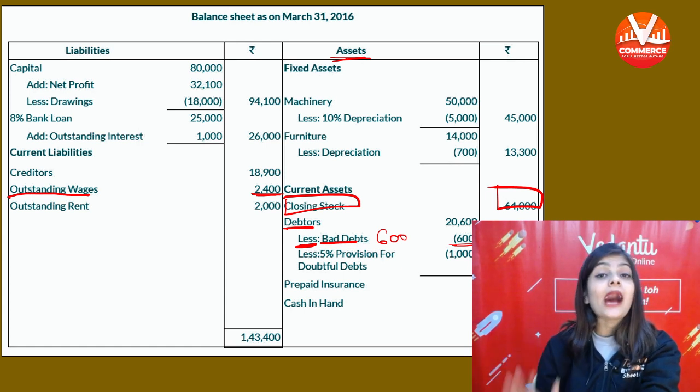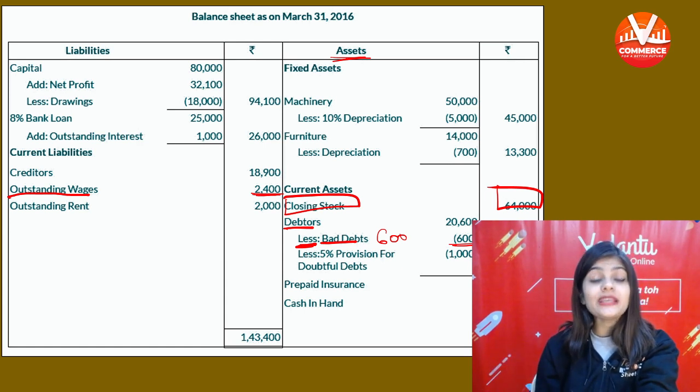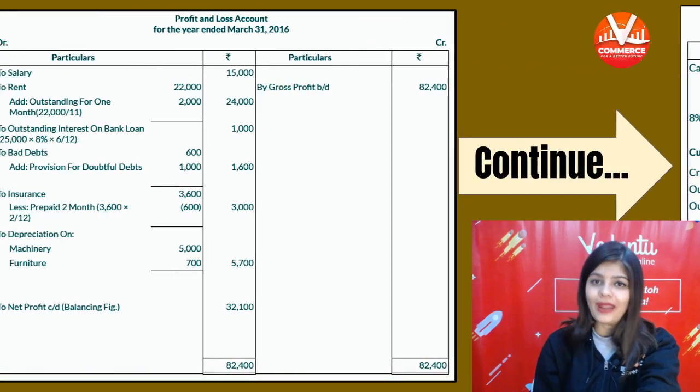Now the debtors are of rupees 20,000 after subtracting further bad debt.